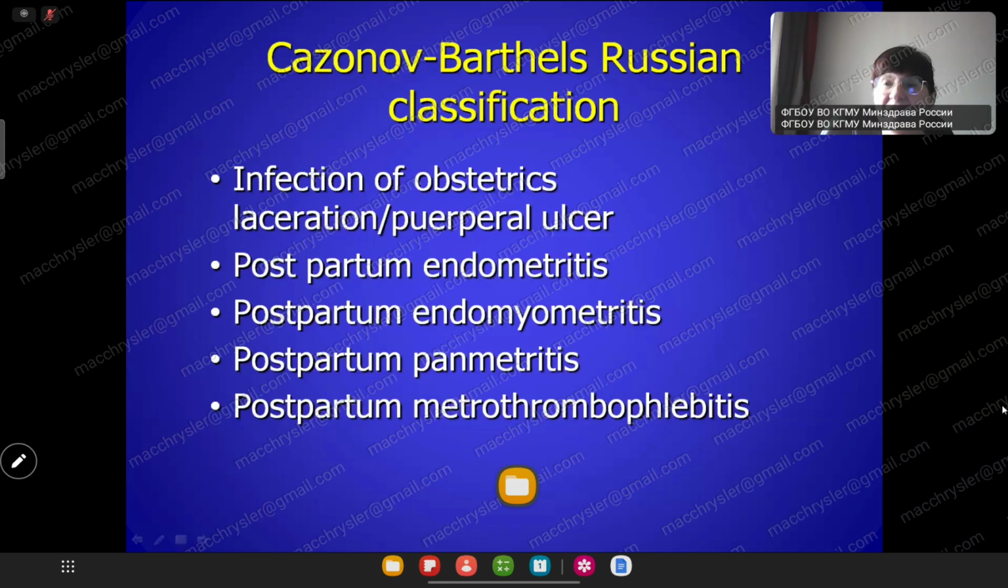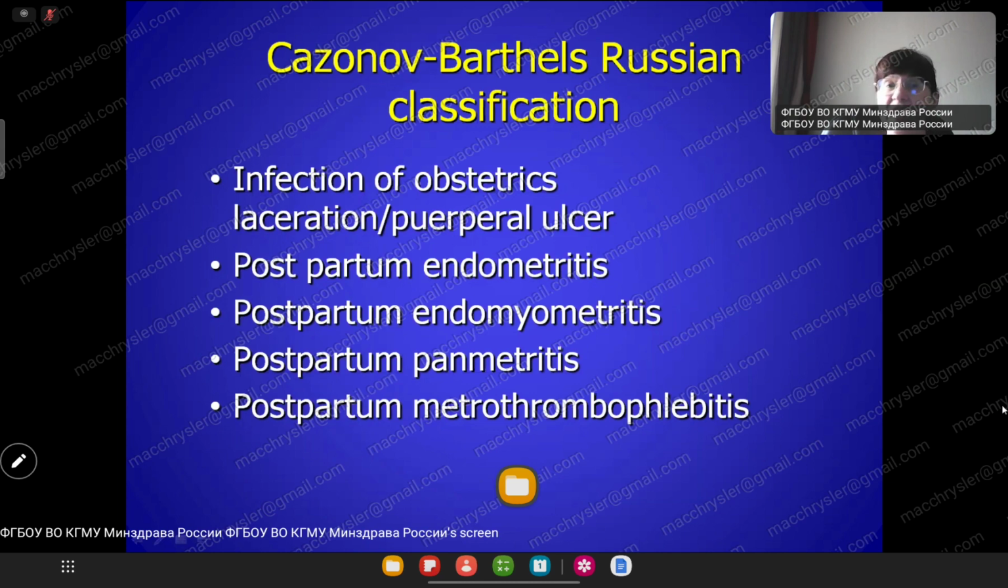Postpartum panmetritis: signs of Shchetkin-Blumberg, signs of peritonitis, pelvioperitonitis, peritonitis, and postpartum metrothrombophlebitis, that is, clots in the veins, femoral veins, uterine veins, and the patient feels severe pain and asymmetrical edema of the legs.